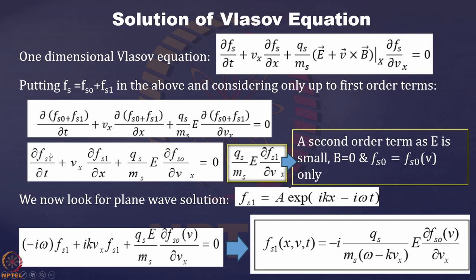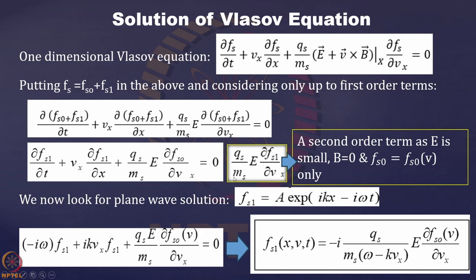From the first term we get del Fs1 by del t, and the next term gives Vx del Fs1 by del x. The last term gives Qs by Ms, E being the electric field, times del Fs0 by del Vx. And then there is another term appearing over here: Qs by Ms E into del Fs1 by del Vx.